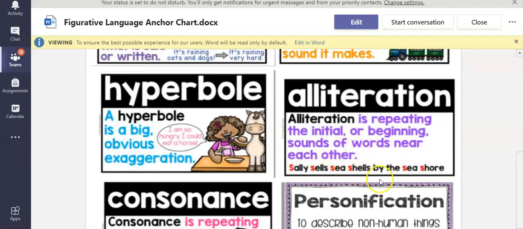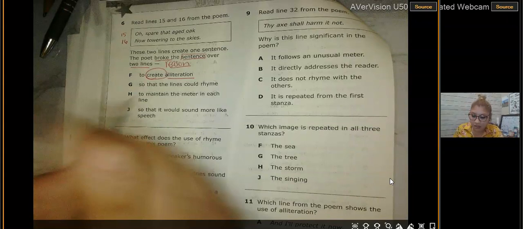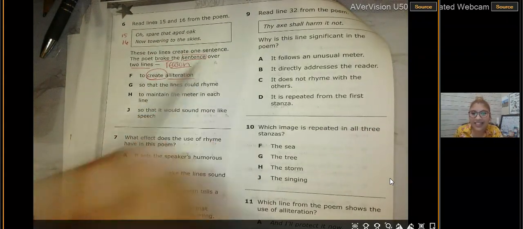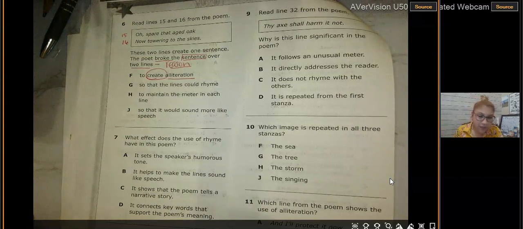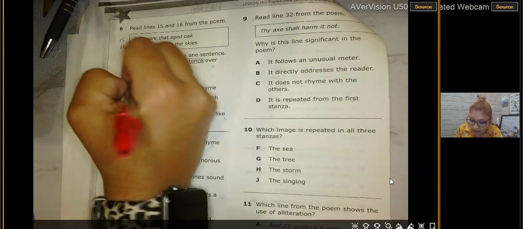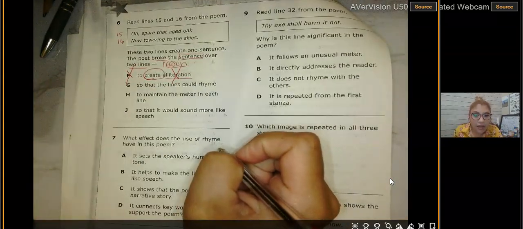Sally sells seashells by the seashore. Does this sound like anything like that? "Oh, spare that aged oak, now towering to the skies." Any similar sounds? No. Alliteration? That is not my answer. Let's go to G. So that the lines could rhyme.